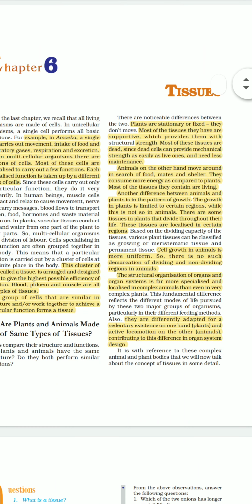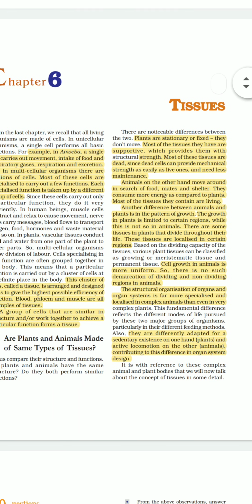The first and major difference is that plants are stationary or fixed. They don't move, and animals can easily move from one place to another in search of food and shelter. Because of this reason, most of the tissues of plants are supportive, which provide them with structural strength because they have to stand at one place throughout their life.